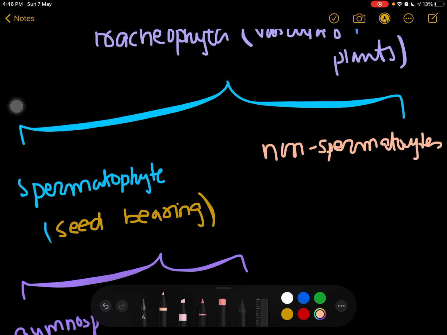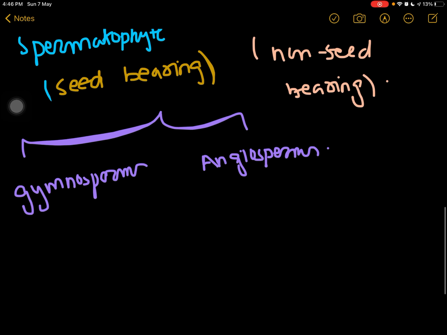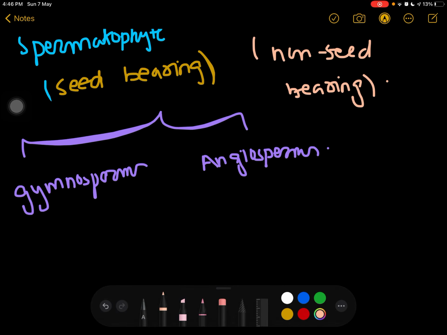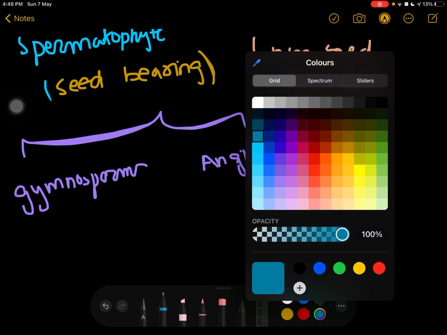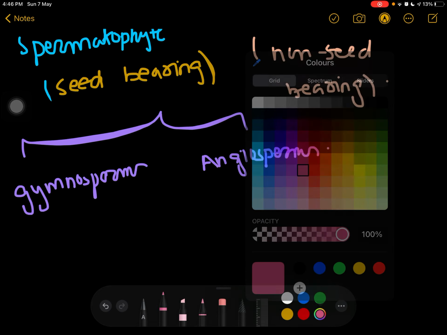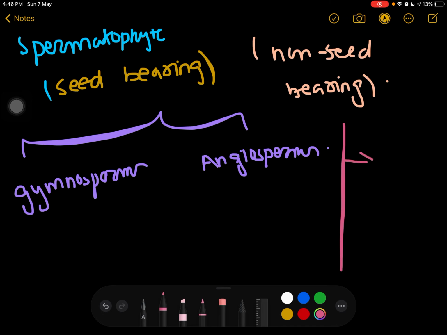Non-spermatophytes, basically they are non-seed bearing. These are non-seed bearing. It is divided into four classes, right? First is basically Lycopsida.